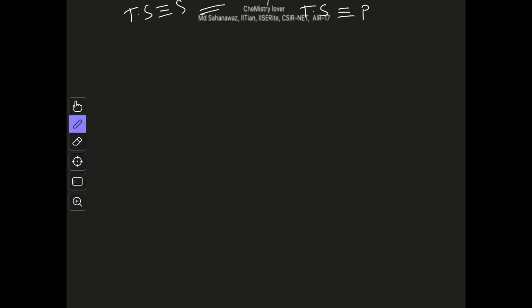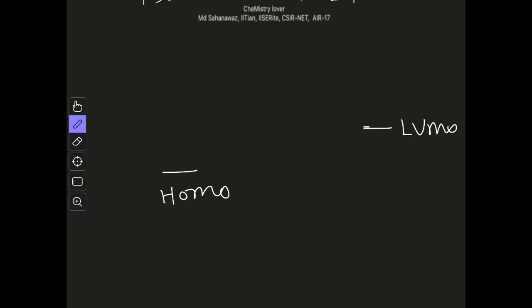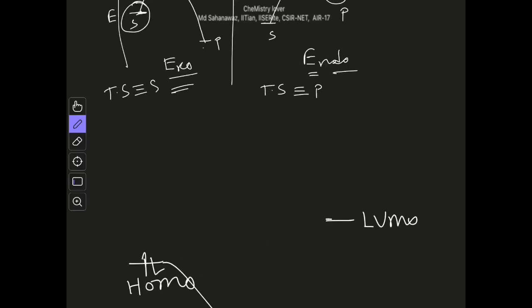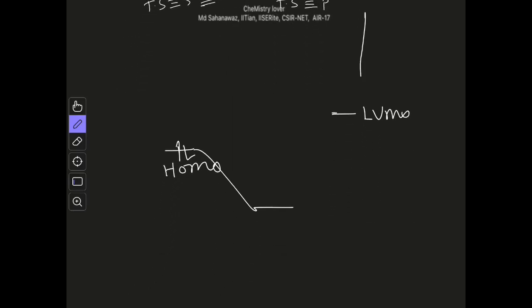Now another thing which I should mention is, we have seen that the interaction between the HOMO of one species and the LUMO of other species is the main interacting force, the main interaction which will lead to any chemical reaction, right?